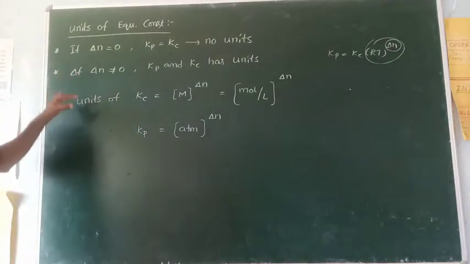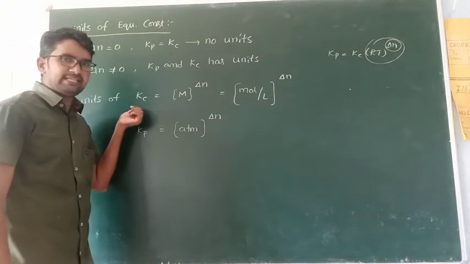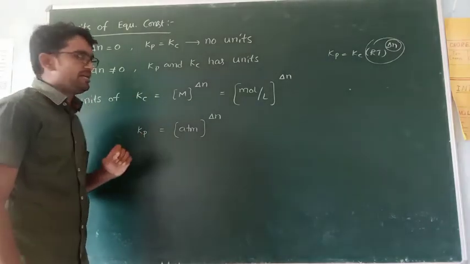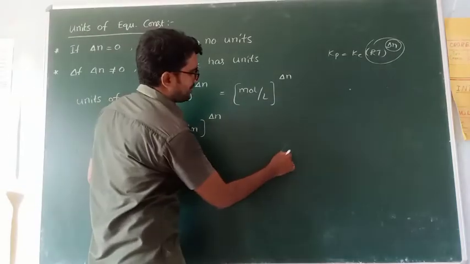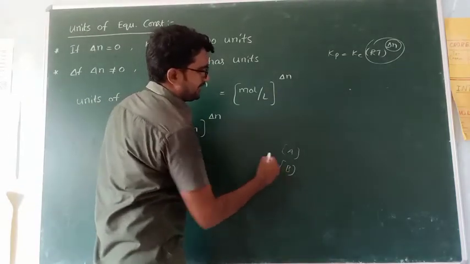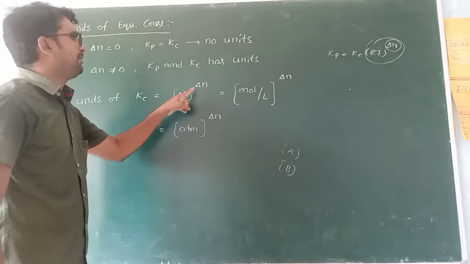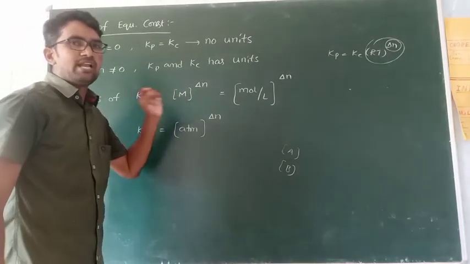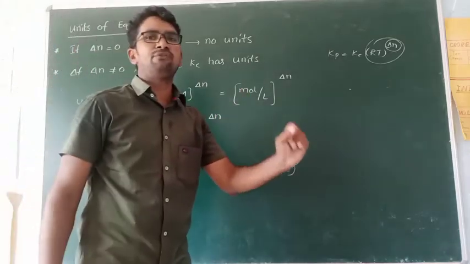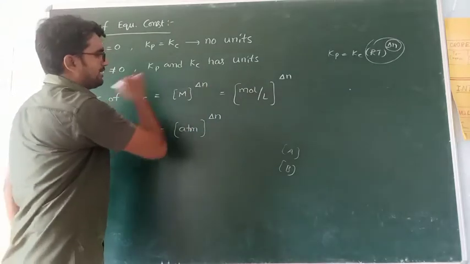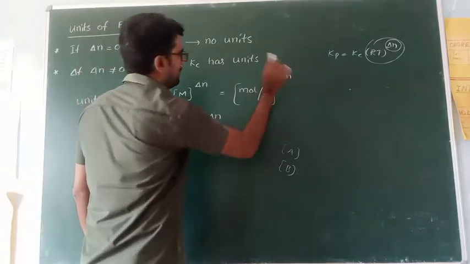Then in this case, how can you calculate the units of Kp and Kc? First, for Kc, generally Kc means concentration terms, so molarity. Concentration of A, concentration of B, concentration of C, whatever it may be. This capital M indicates molarity, power delta n. Delta n means number of moles of gaseous products minus number of moles of gaseous reactants. Based on that we calculate delta n. So molarity units are mole per liter, power delta n.